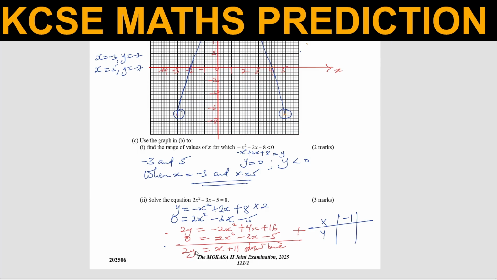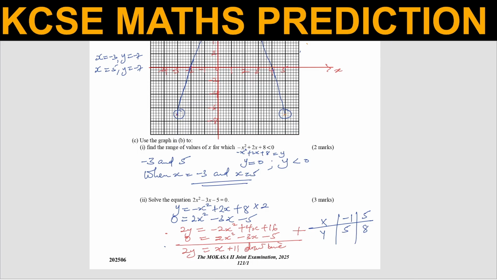Substitute here: 2y is equals to x plus 11. When x is -1, y will be 5. And then you can still choose another one when x is, let's say, 5. When x is 5, what will be y? This will be 16 over 2, which is 8. So you're substituting those values of x in this equation, 2y is equals to x plus 11.